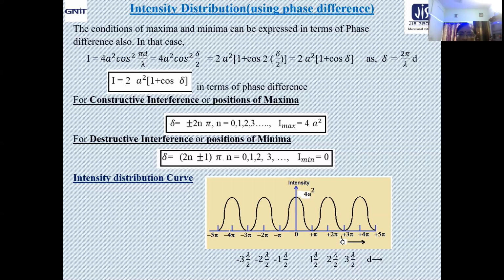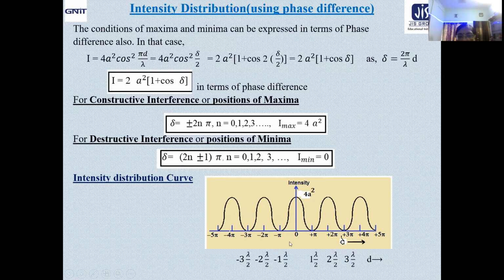Okay. Now, when delta is expressed as even multiple of pi, that means plus minus 2 pi, plus minus 4 pi, plus minus 6 pi, you will get maximum intensity 4a square. And when delta is expressed as odd multiple of pi, that means plus minus pi, plus minus 3 pi, plus minus 5 pi, you are getting I minimum to be 0. That's why you are getting these 0 points at odd multiple of pi.